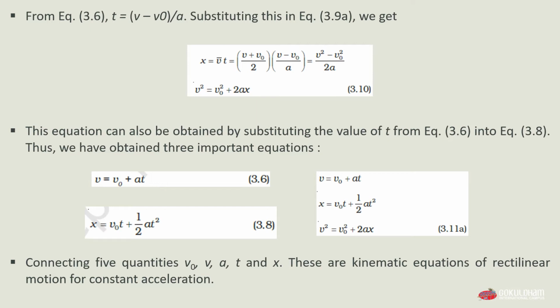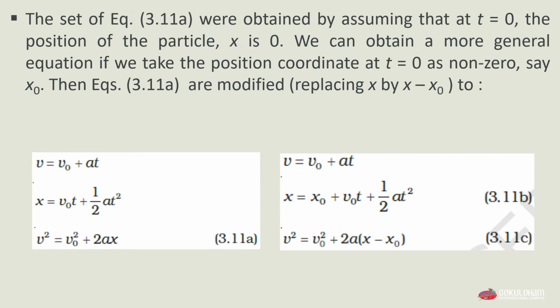The set of equations 3.11a, which we saw previously, were obtained by assuming that at t equals 0, the position of the particle x is 0. We can obtain a more general equation if we take the position coordinate at t equals 0 as non-zero, say x0, then the equations in 3.11a are modified by replacing x by x minus x0. v is equal to v0 plus at.